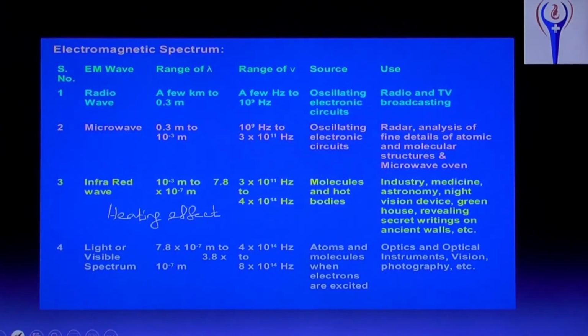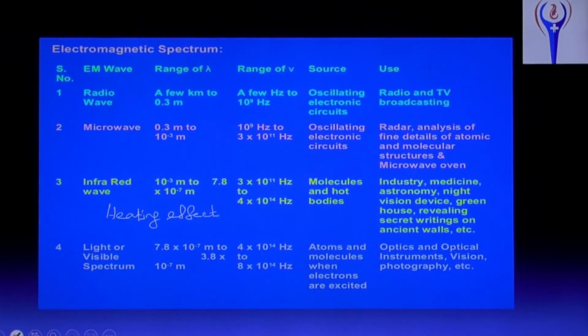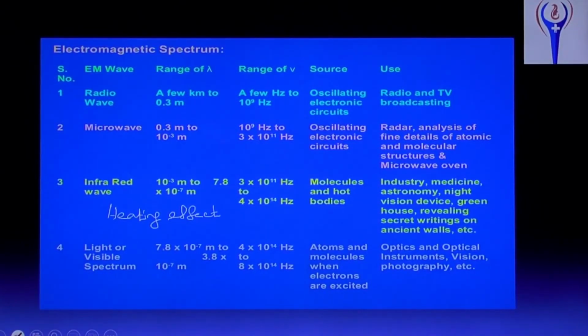It is used in industry and in medicine, for example sudden cramp. In Tamil we call it suluku, sprains. For that we use infrared. An infrared IR torch is used. It produces an intense heating effect, and if our hand has a sprain, then bring that IR radiation there for some time. It dilates the muscle. Muscular cramp occurs because of muscle contraction, and when infrared radiation falls on it, it expands the muscles and therefore restores the normal tissues.